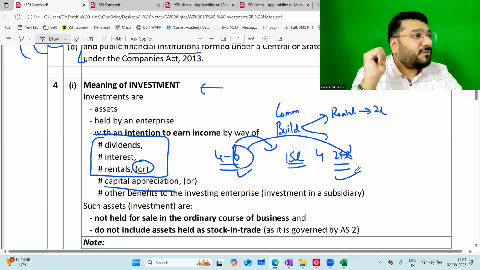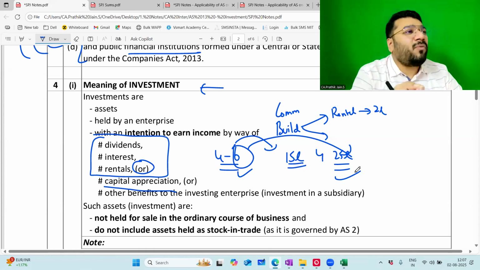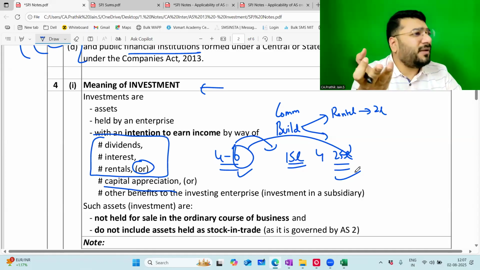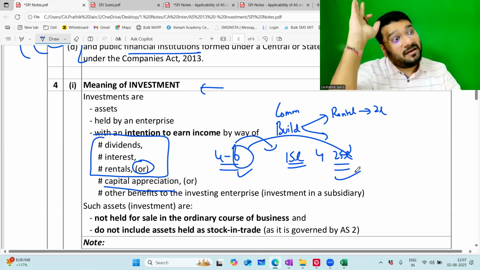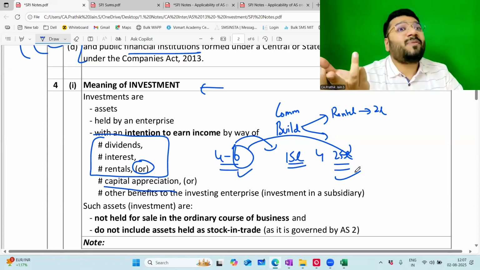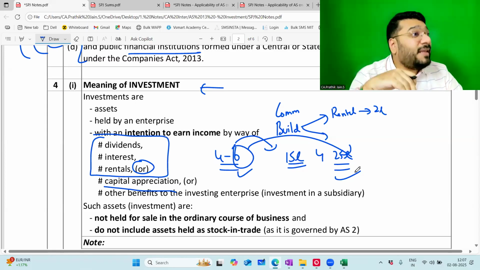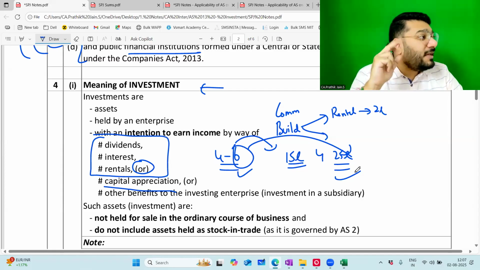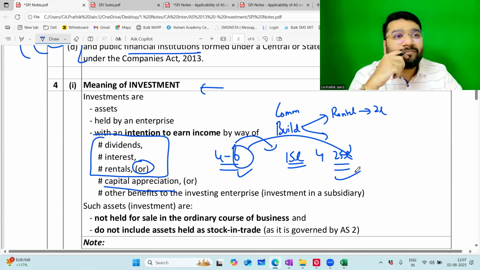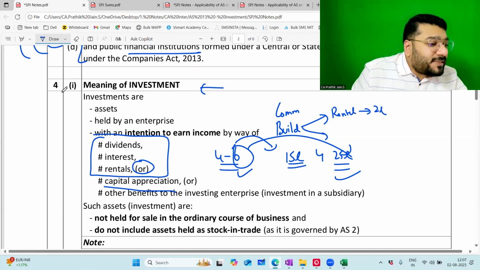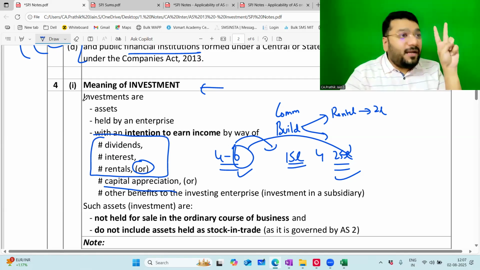You take one land and give it for rent. Let's say you're taking 1 acre of land, hardly will they pay you 30-40,000, not even that, some 20,000 rupees for 1 acre, because land does not have that much value in terms of rental. So when anybody buys land, they don't buy it with the intention to earn rental. Their intention is: today I've put 1 crore in 1 acre, tomorrow I want it to become 2 crore. So your intention is capital appreciation.